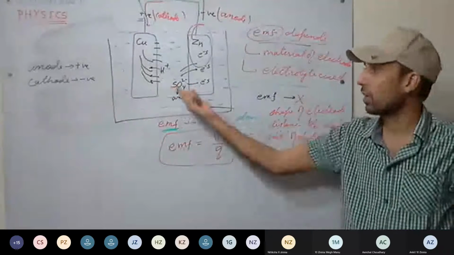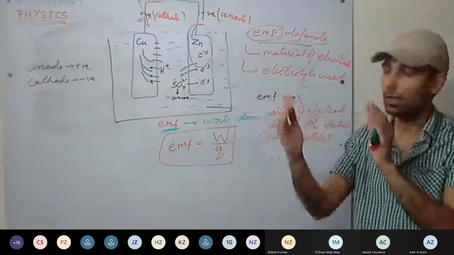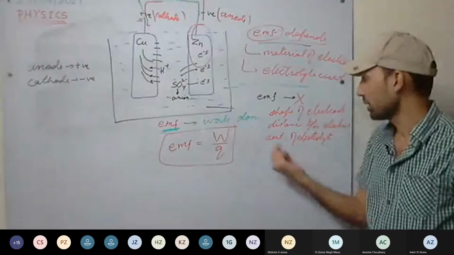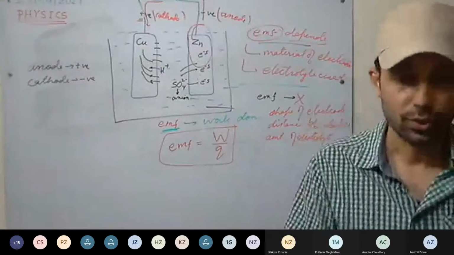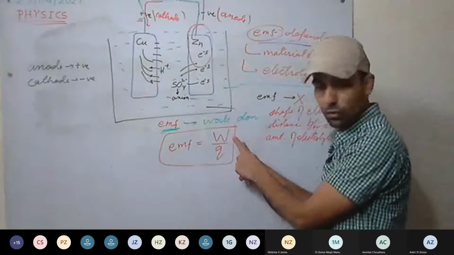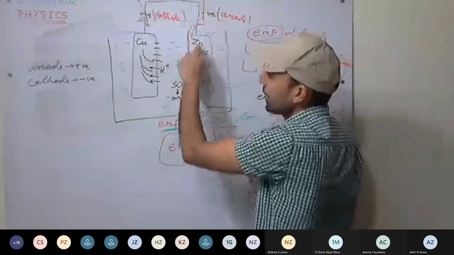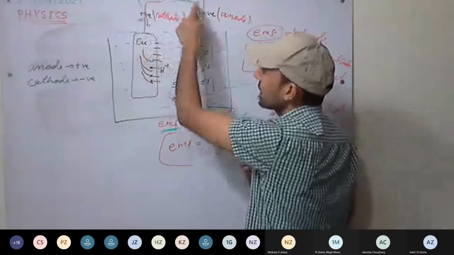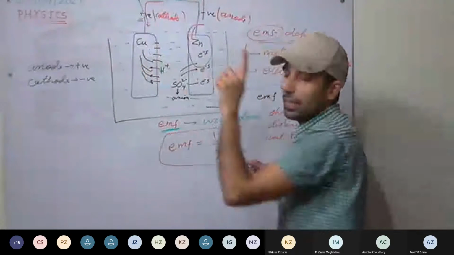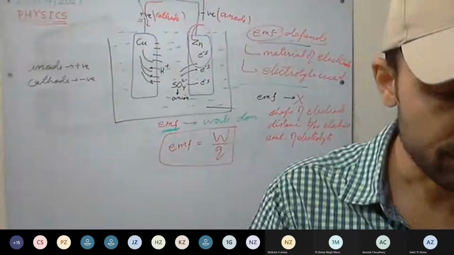What kind of shape we are using for the electrodes, or what distance we have kept between these electrodes, and what is the amount of electrolyte taken. EMF does not depend on these factors. So EMF is clear. One thing you have to remember: EMF means the amount of work done per unit positive charge in transferring it through the complete circuit. Complete circuit means outside the cell as well as inside the cell. This is clear. Next we discuss terminal voltage.